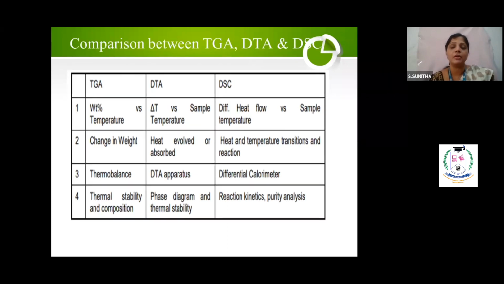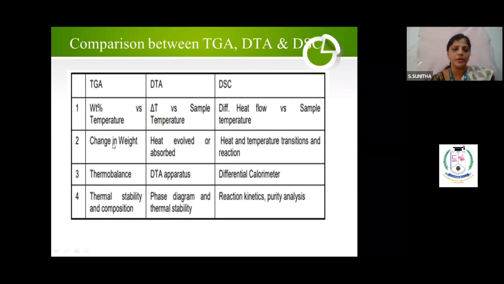Now I made one tabular column. Sometimes you will read all the three, and they will ask you to compare, differentiate between TGA, DTA, DSC. In that examination you will be showing a blank face, so now I have made some differences. Definitely you will get marks. Now TGA, DTA and DSC. What you are doing in TGA: weight versus temperature, correct? In DTA: delta T versus temperature. In DSC: difference in heat flow versus sample temperature.